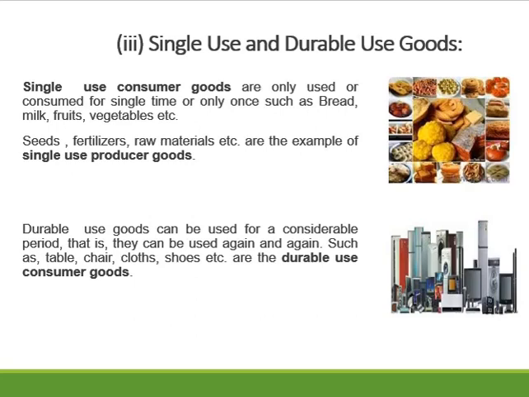Once they are bought, they can be used again and again. For example, table, chair, clothes, electronic items like refrigerator, ACs, washing machine are some examples of durable consumer goods. They have a longer shelf life and a longer period of life.